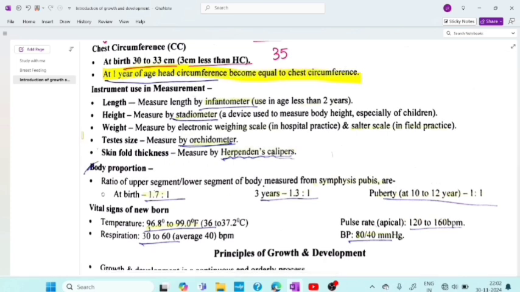Now coming to the instrument used in measurement. These things also come in exam. Length is measured by infantometer, used in age less than 2 years. They may trick you, right? They will ask, tell me how you will measure a baby who is 4 years old.